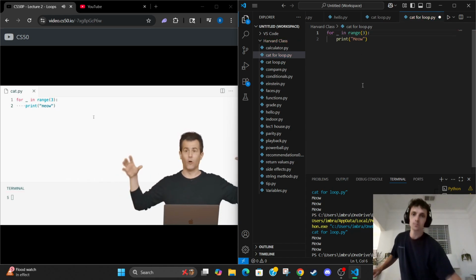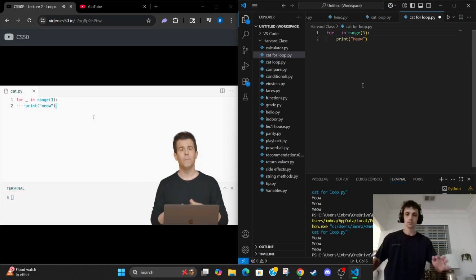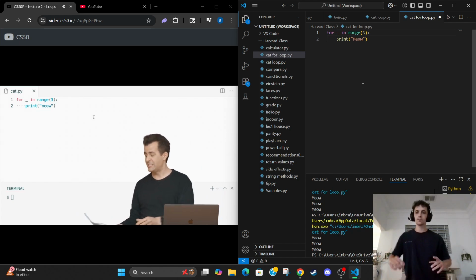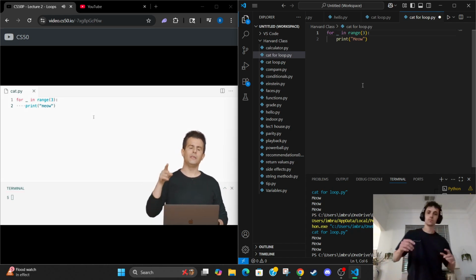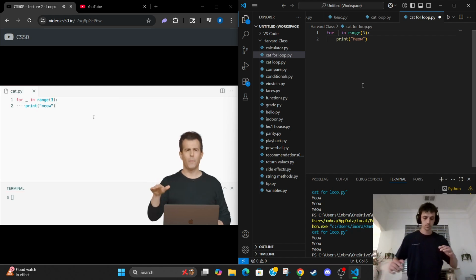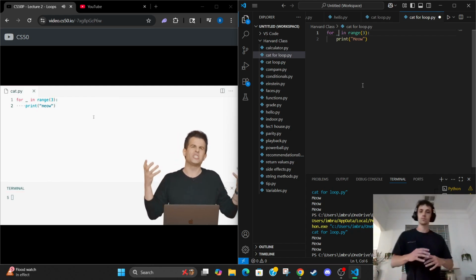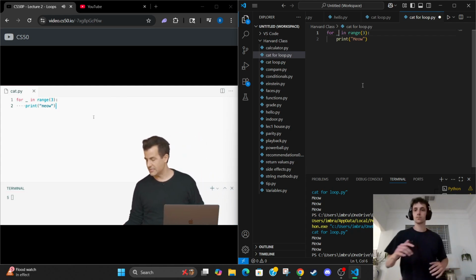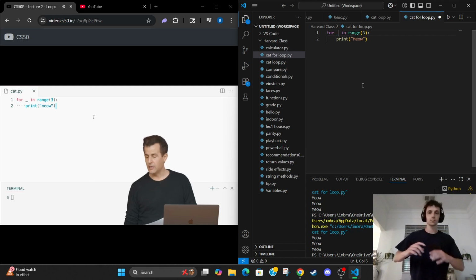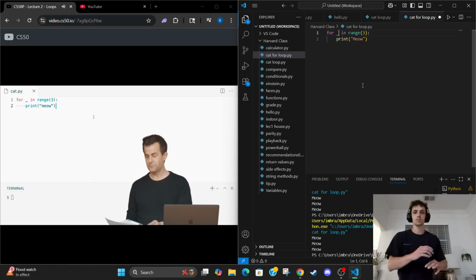It's not required. It doesn't change the correctness of the program, but it signals to yourself later, and to colleagues or teachers who are looking at your code too, that yes, it's a variable, but you don't care about its name because you're not using it later. It's just necessary in order to use this feature, this loop in this case here. So just a minor improvement or change there.